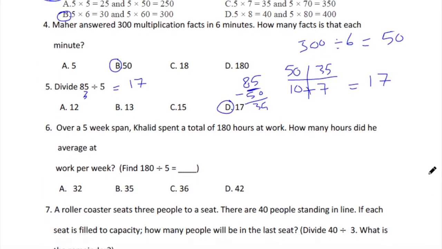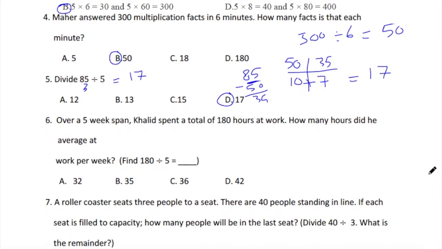Number 6. Over a 5-week span, Khalid spent a total of 180 hours at work. How many hours did he average at work per week? Find 180 divided by 5. 1 divided by 5 cannot be. 18 divided by 5 cannot be.